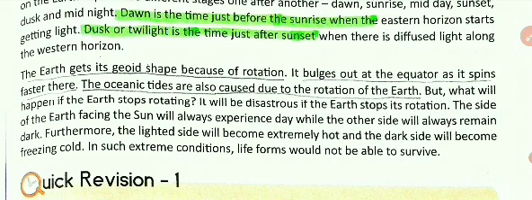If the earth stops its rotation, the side of the earth facing the sun will always experience day, while the other side will always experience dark. Furthermore, the lighted side will become extremely hot and the dark side will become freezing cold. In such extreme conditions, life forms would not be able to survive.